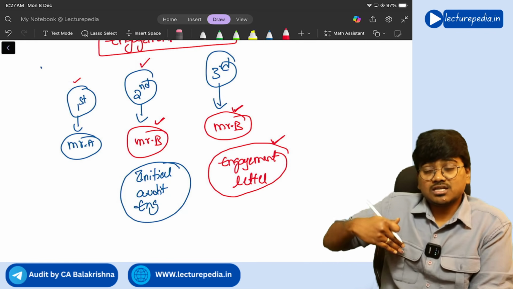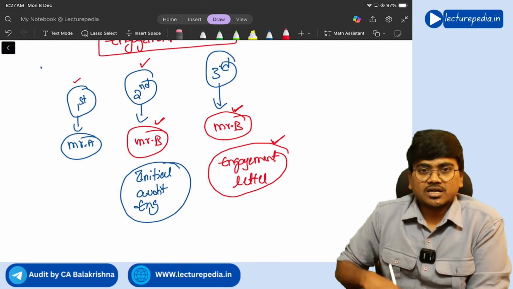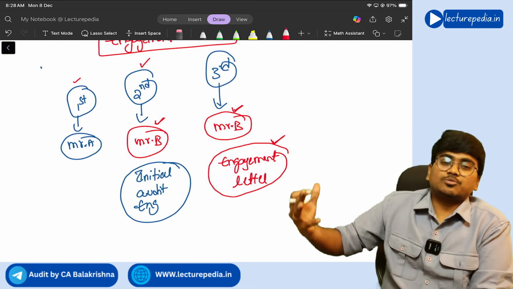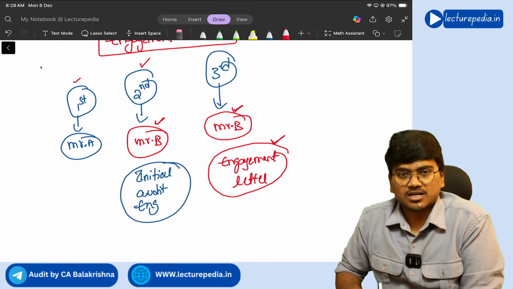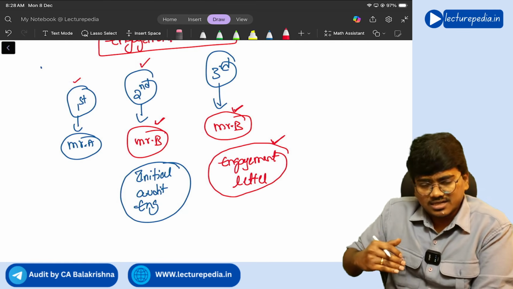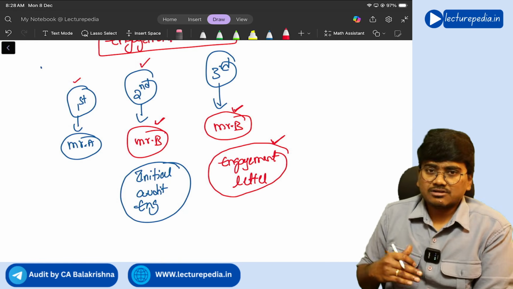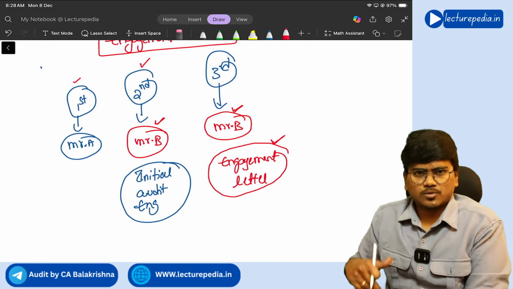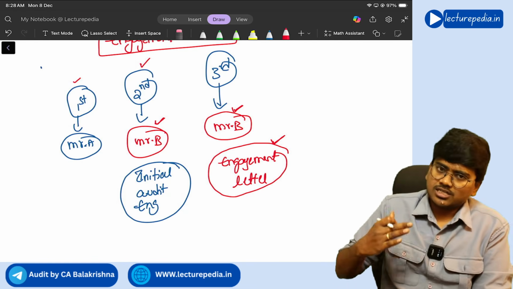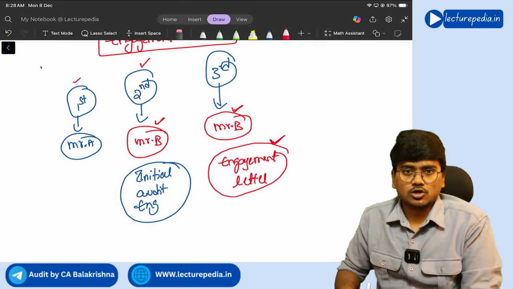Or if there is a change in the top management of the company, then also a new engagement letter will be given. If there is a change in the ownership of the company, then also a new engagement letter will be given. Like this, based on the circumstances, if it is required, a new engagement letter will be given. Otherwise, if the auditor feels that it is not required, he will continue with the old engagement letter itself. He will not give a new engagement letter for the recurring audits.